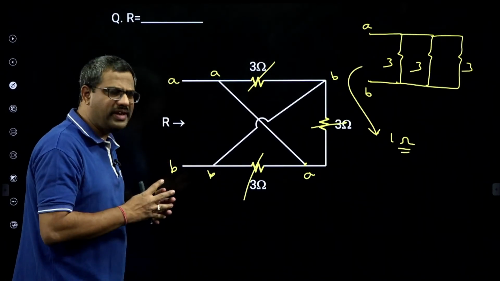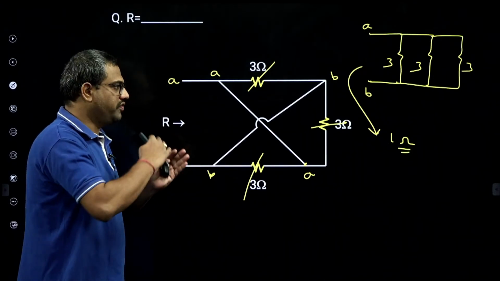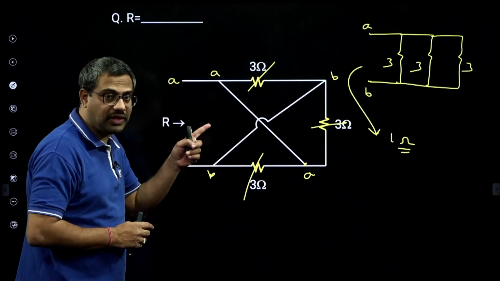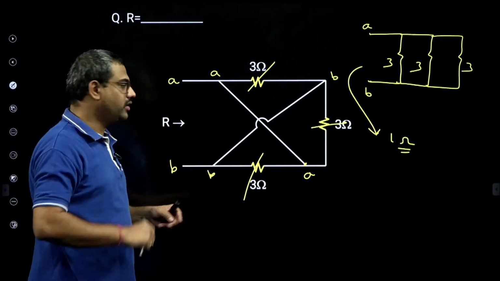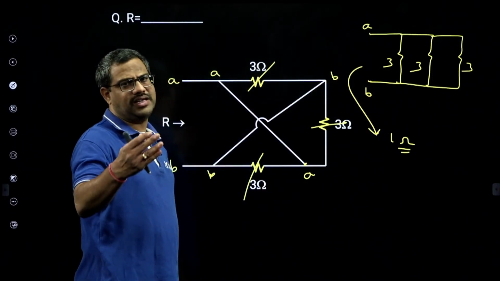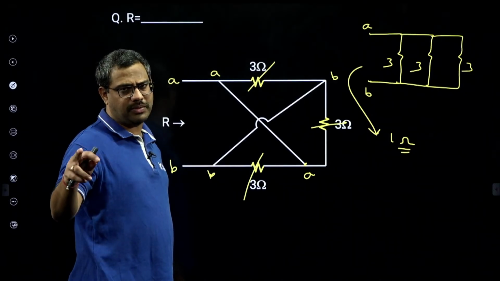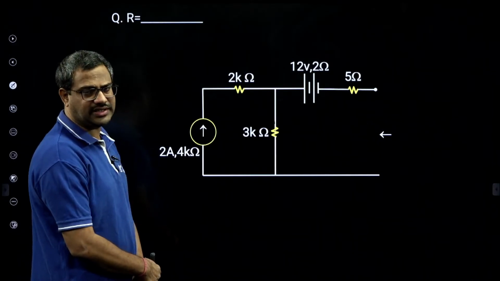Remember, there are so many such questions where you have to reduce and simplify, reduction techniques. If the circuit looks confusing, do node shifting. What is node shifting? Place the nodes and shift them. Finally, it looks confusing, but actually all are parallel. For 3 in parallel, 1 by R is 1 by 3 plus 1 by 3 plus 1 by 3, so 1 by R is 1, R is also 1. Now here you see, very interesting.